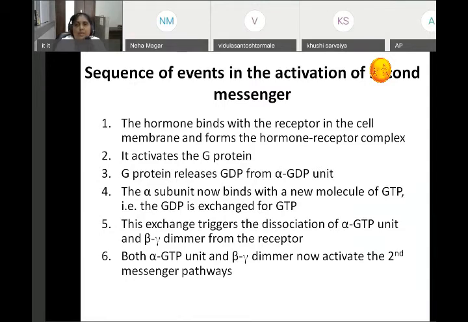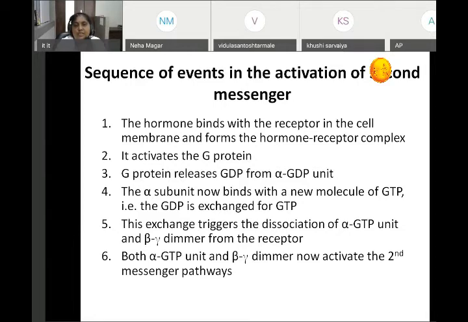The hormone binds with the receptor in the cell membrane and forms the hormone receptor complex. It activates the G protein. G protein releases GDP from the alpha GDP unit. The alpha subunit now binds with a new molecule of GTP.